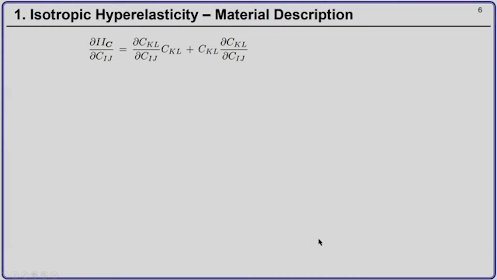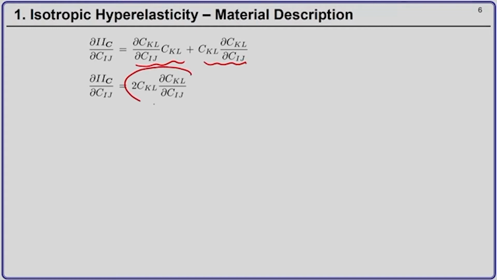Then del C_kl by del C_ij will be nothing but, we can see that these two terms are both the same.